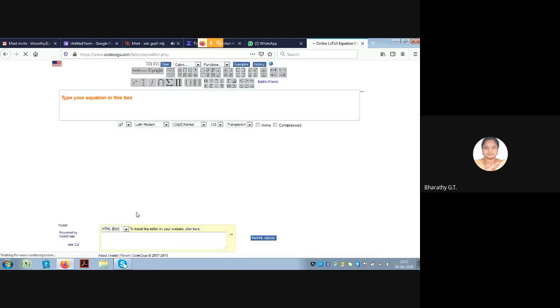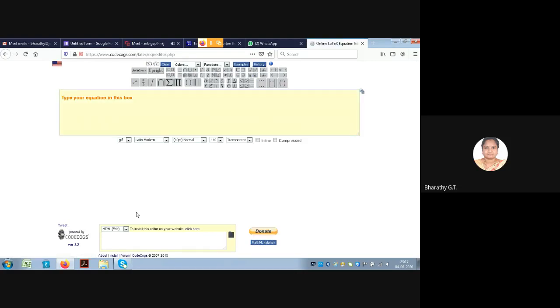So the online LaTeX equation editor has opened now. You can create any complicated equations with all these things. Let me type the quadratic equation. For x square, I'm using this x power a. So I'm typing x square plus 8x plus 12.